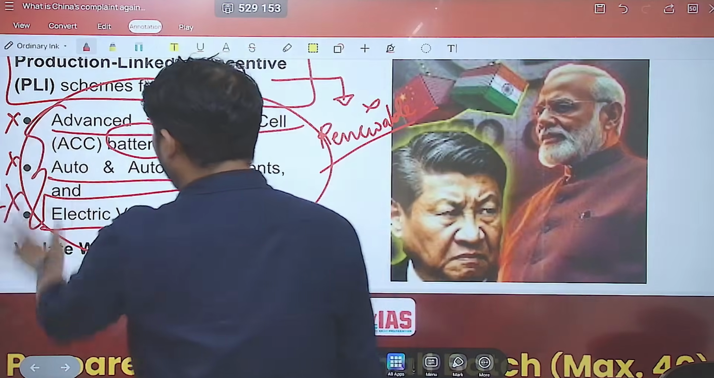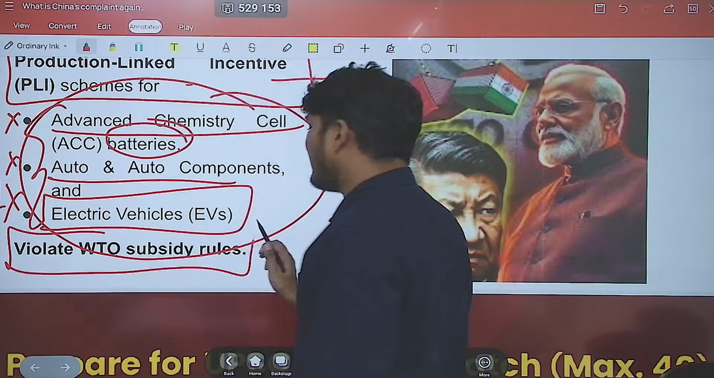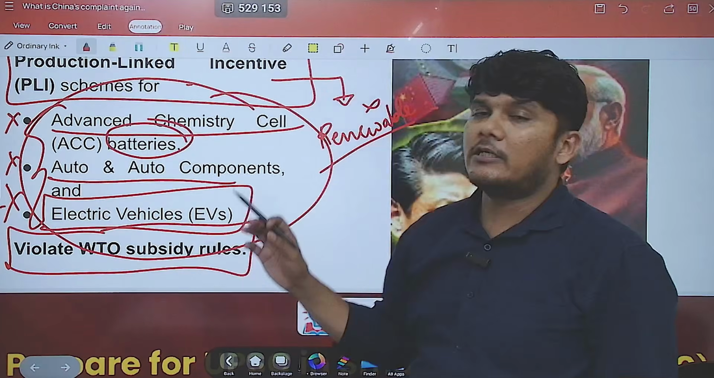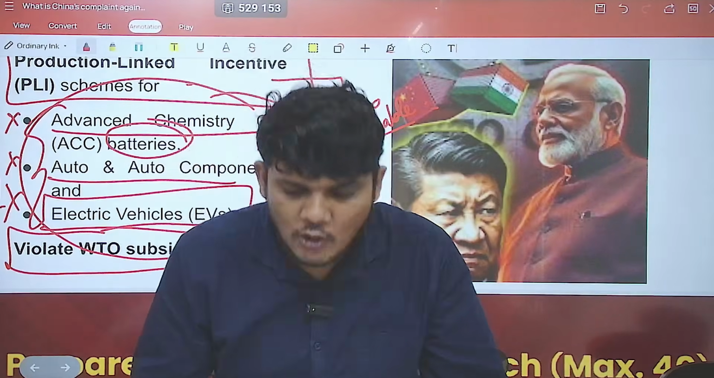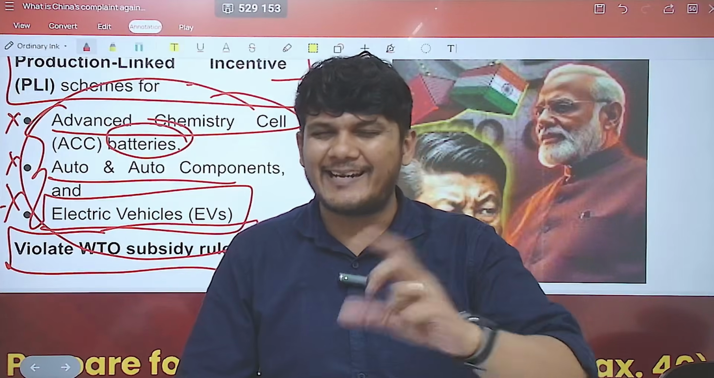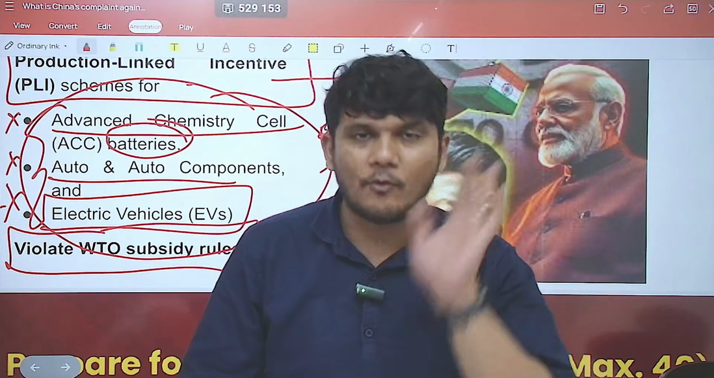Now China is saying that the scheme for these sectors is violating the WTO's subsidy rules. So we'll understand what these rules are and whether India is actually breaking them or not.